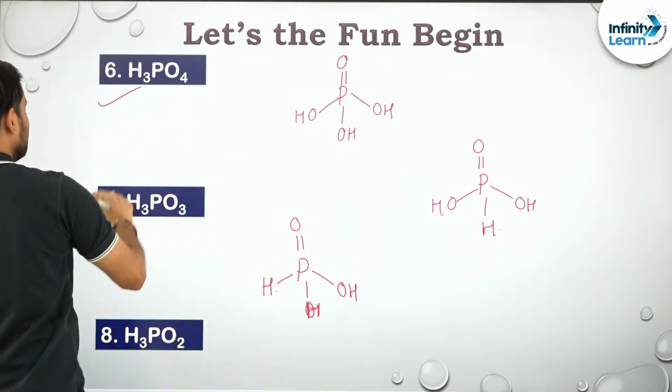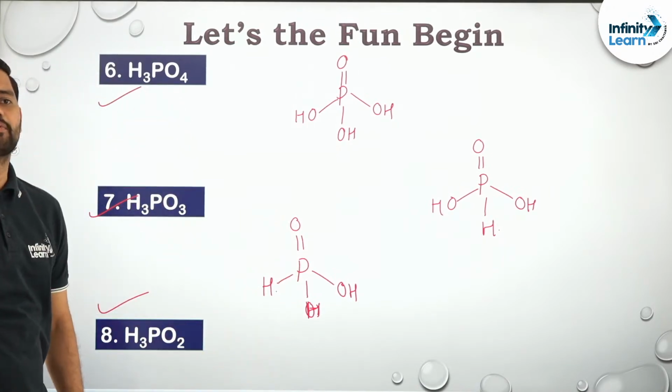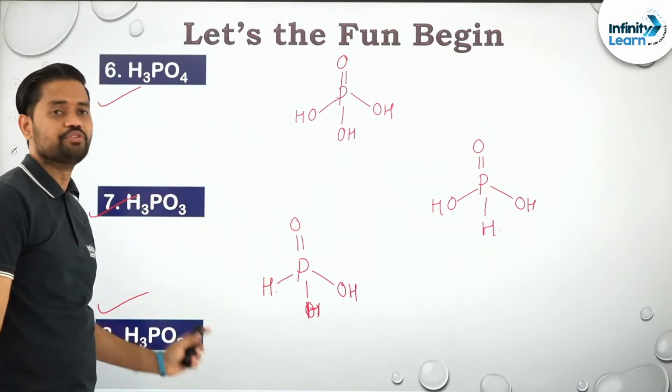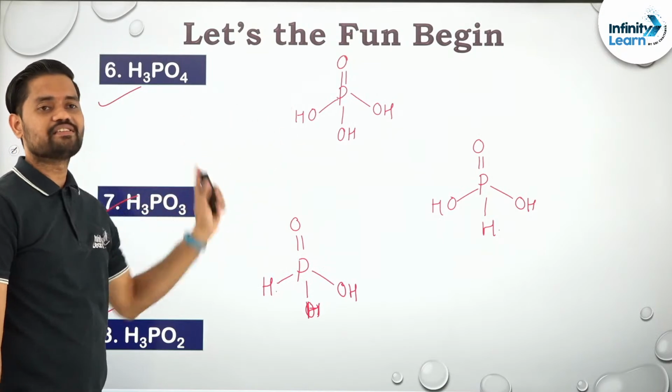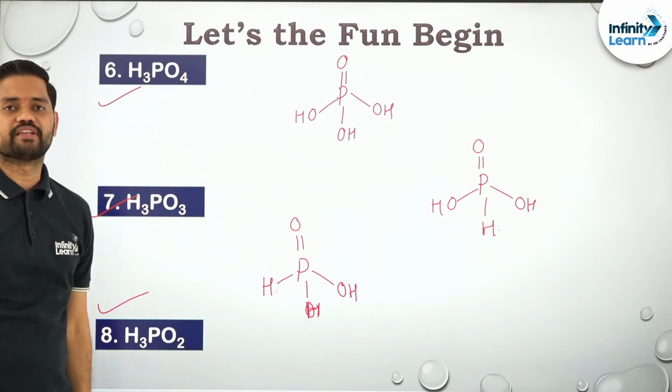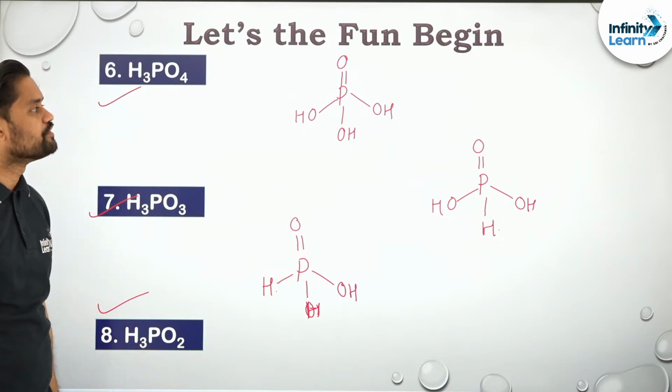So please try to remember this structure. These structures are really very important. These structures are really very important. Please make sure that you are actually remembering this structure. H3PO4 phosphoric acid, H3PO3 phosphorus acid, H3PO2 hypophosphorus acid. Okay, clear? Please try to remember this structure.